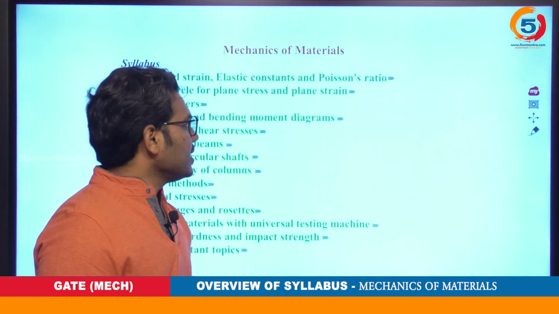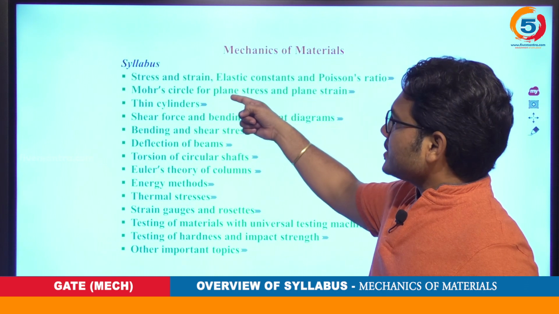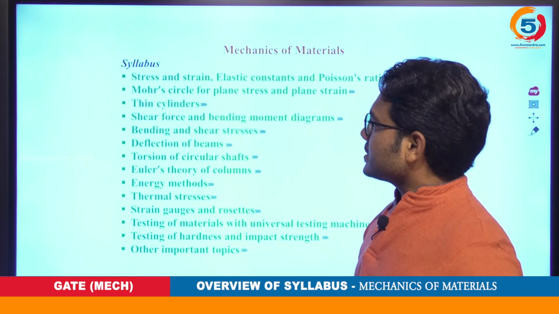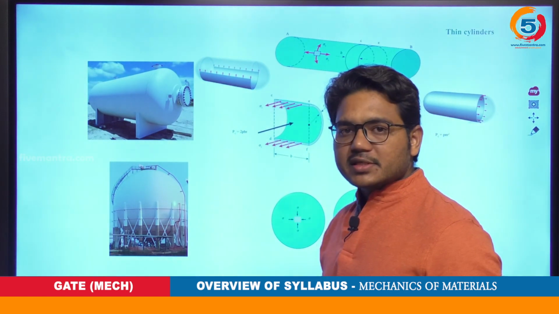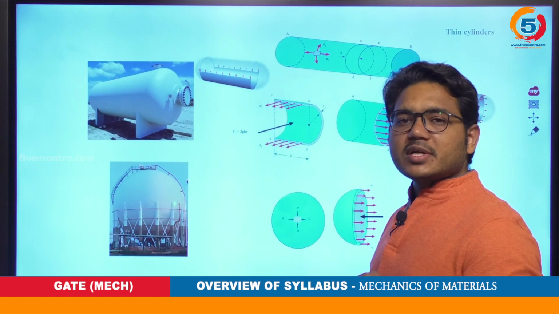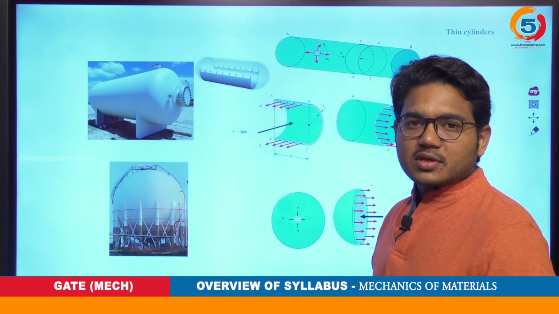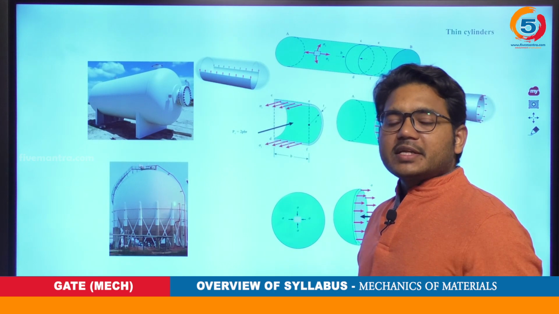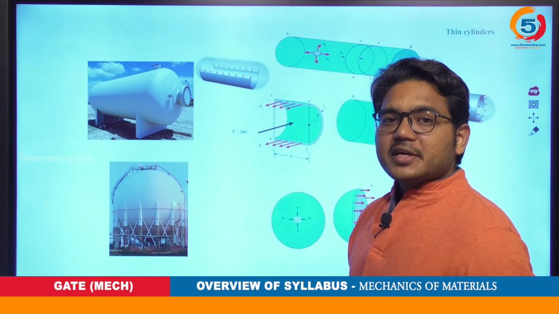So further in this syllabus, if you see, after this Mohr's circle we have thin cylinders. So what do you mean by this thin cylinders? Thin cylinders is just a name given according to this syllabus, but outside we usually call them pressure vessels. It could be a cylinder, or it could be a spherical container also.